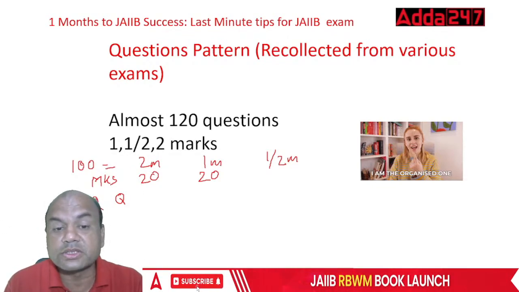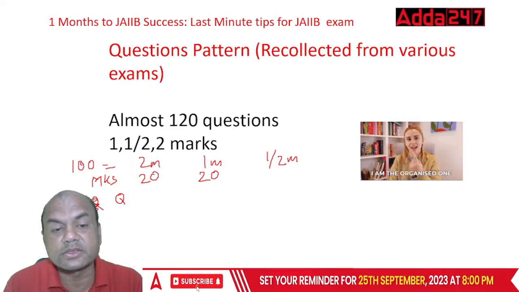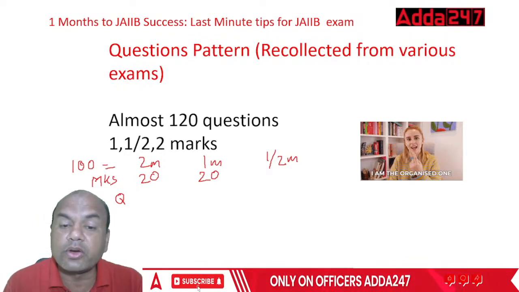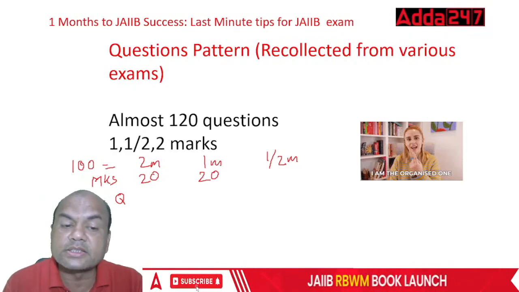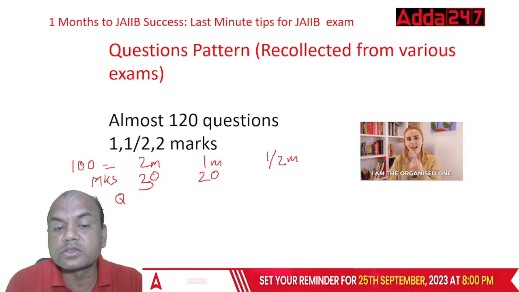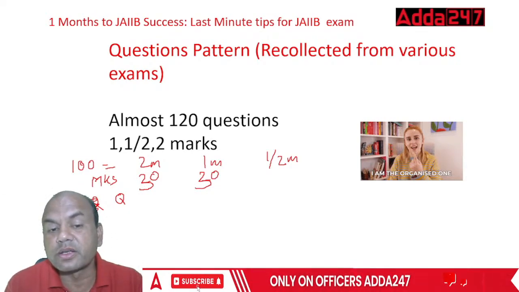So how many questions then? Then these questions will increase. If I increase it to 60 marks, it becomes 120 questions. So already the limit of 120 is gone. So they'll increase these questions now. They'll increase it to 30. Here also 30. So 60 marks over here. So now 40 questions over here, right?